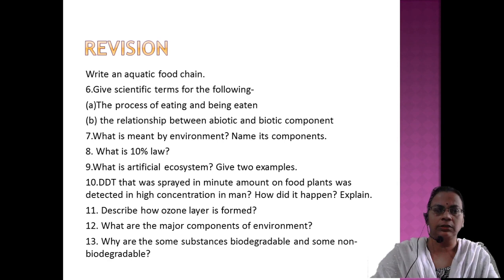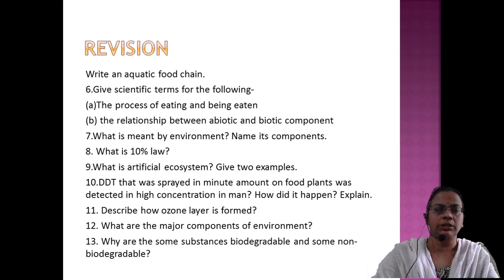Then, what is meant by environment, name its components. What is the 10% law? It is the unidirectional flow of energy from producers through consumers, through herbivores, carnivores, then finally into the top carnivores, and at each step only 10% of the total energy passes from the previous trophic level to the next trophic level. This law was proposed by Lindeman. What is an artificial ecosystem? It is an ecosystem constructed with the help of humans. That type of ecosystem is called an artificial ecosystem. Examples: paddy field, aquarium, etc.